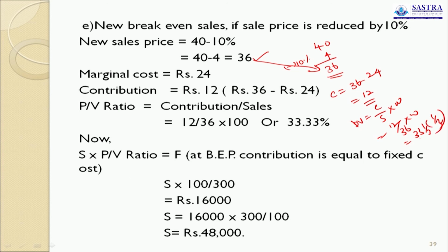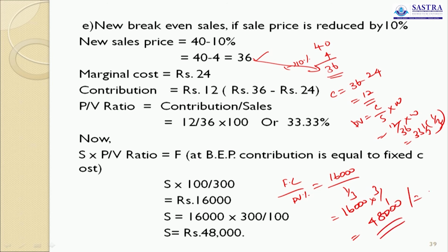Now you calculate BEP, break-even point: fixed cost divided by PV ratio. Fixed cost 16,000, PV ratio 1 by 3. So 16,000 into 3 by 1. 3 sixes are 18, so 48,000. That's all. This is the way of answering this question.